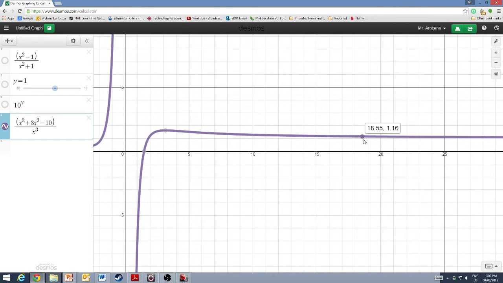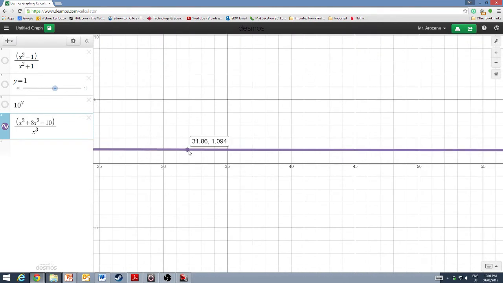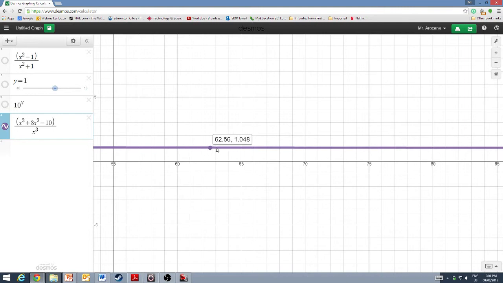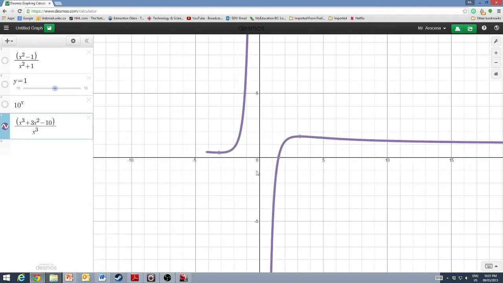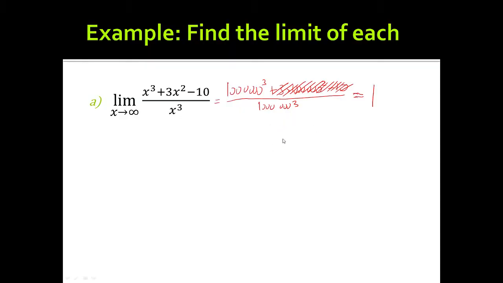There's my function. It starts getting smaller and smaller, getting closer and closer to 1 as we get bigger and bigger. Good, so that is correct. Okay. Next one.